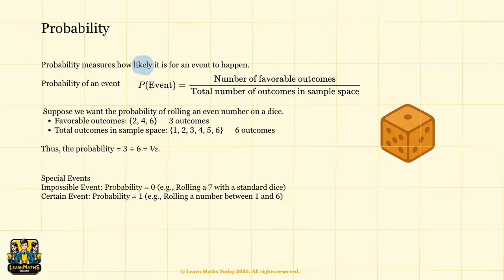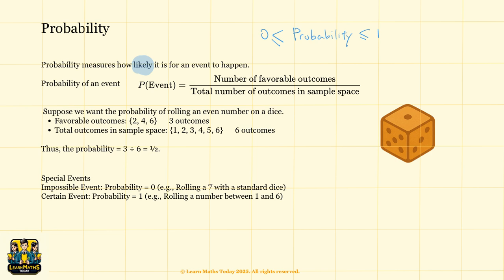Probability is a number between 0 and 1. 0 means that the event is impossible, and 1 means that the event is certain, it will definitely happen. A number like 0.5 tells us that the event has a 50% chance of happening, like flipping a coin and getting heads.